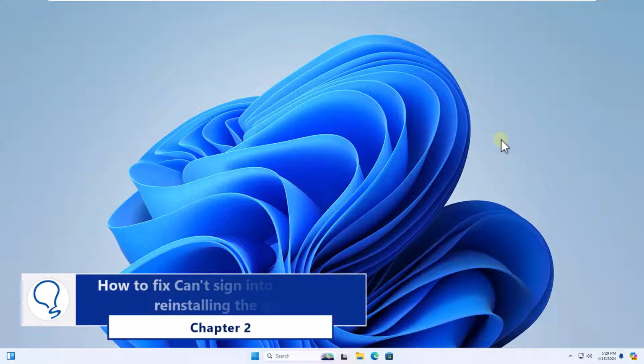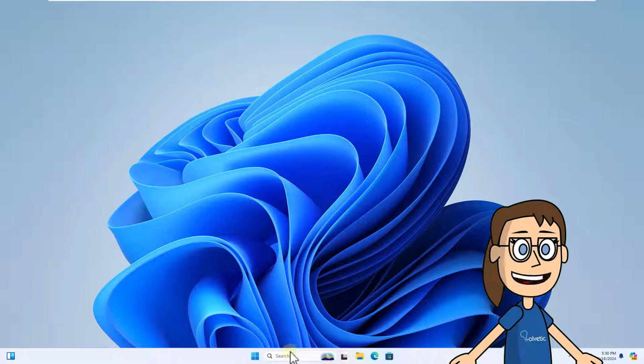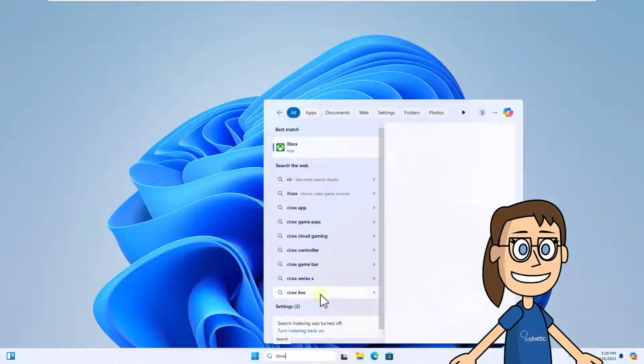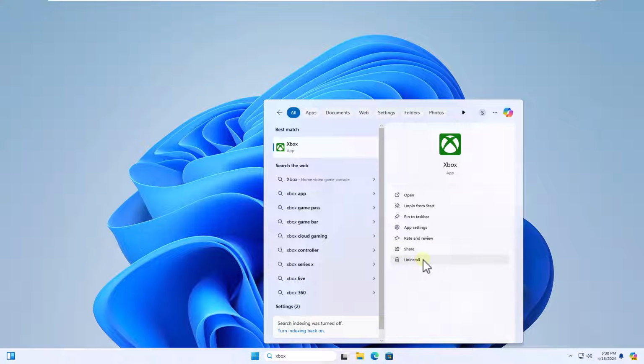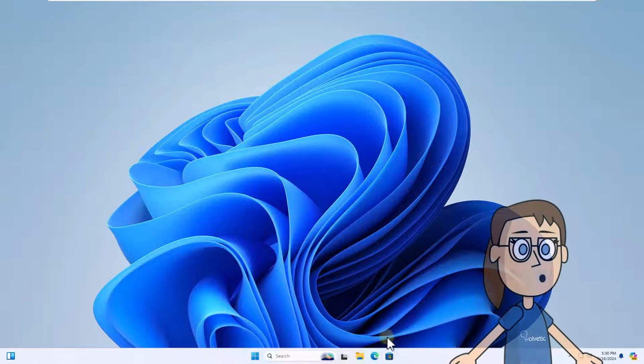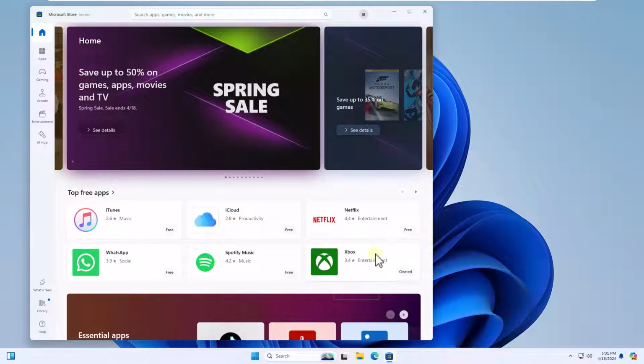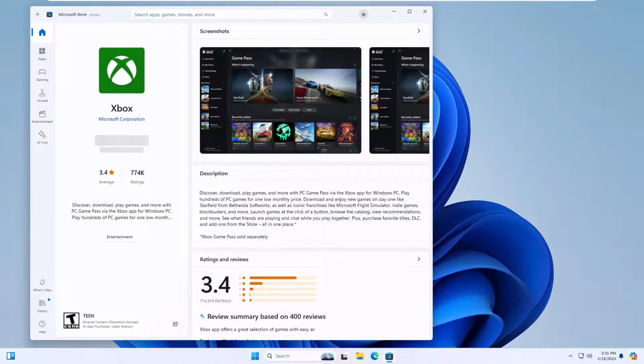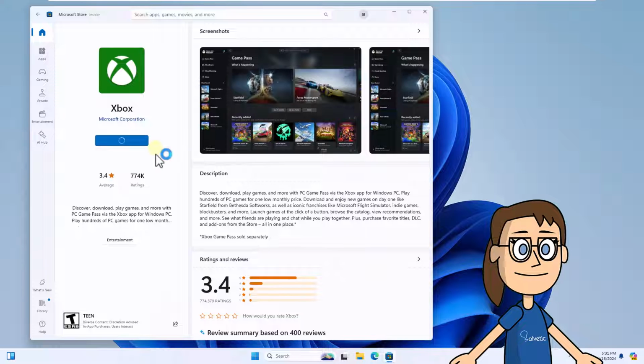Chapter 2. How to fix can't sign into Xbox Live reinstalling the app. To get started, enter Xbox in the search box. Then, click Uninstall to remove the app. Doing so opens the Windows Store. Click on Xbox. Then click on Install and wait for this process to finish.